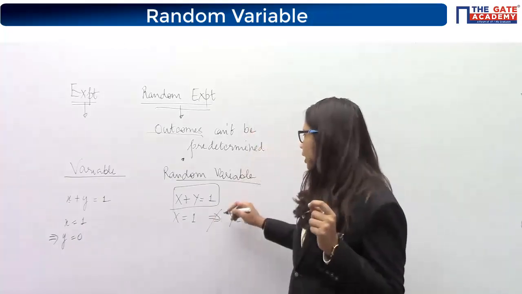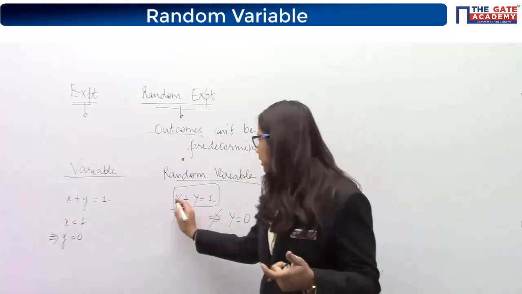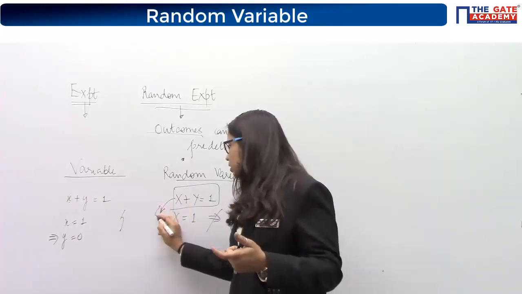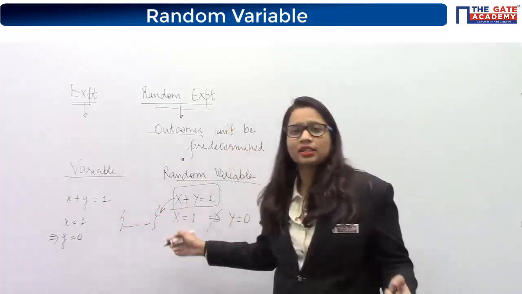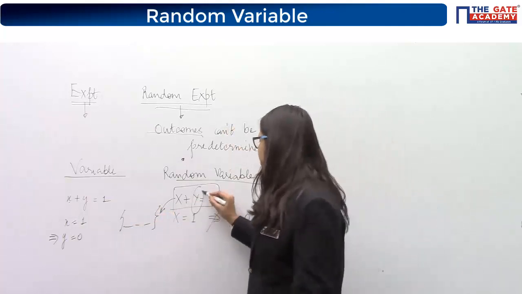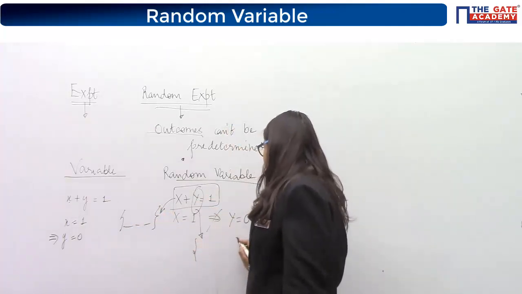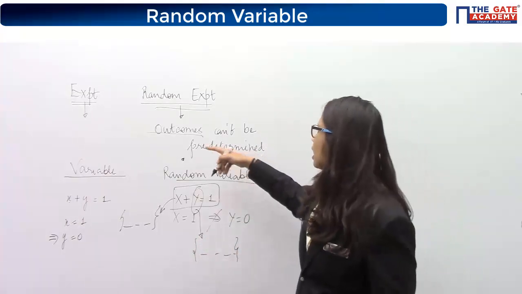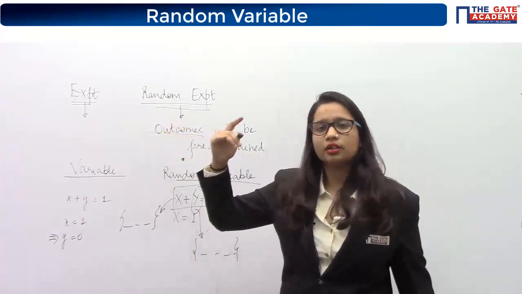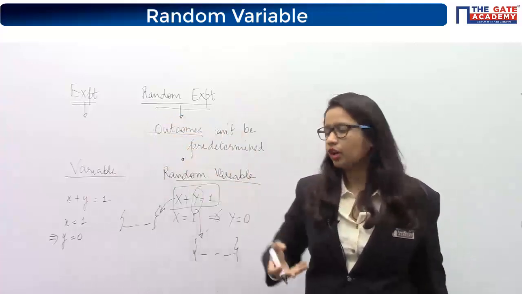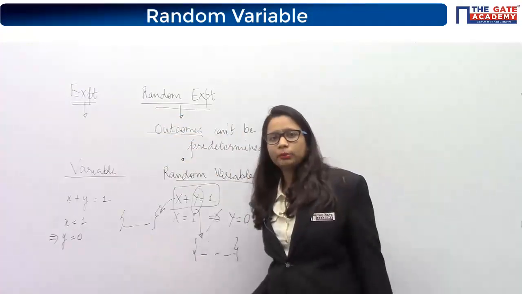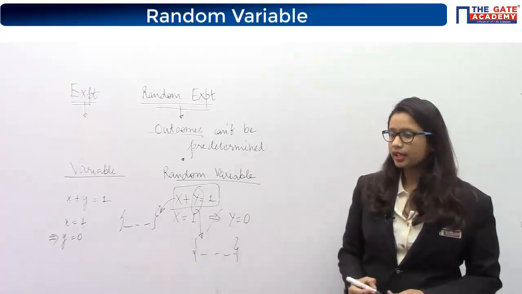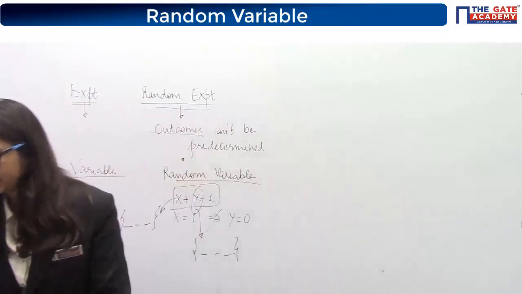They will have some values, but for this x you will have some set, and in that set x can take any of the values. Similarly, y will have some set, and in that set y can take any of the values. Similarly, in this case outcomes are in a set, and the particular result can be any of the outcomes. Similarly for random variables x and y. So write down the definition for random variable.